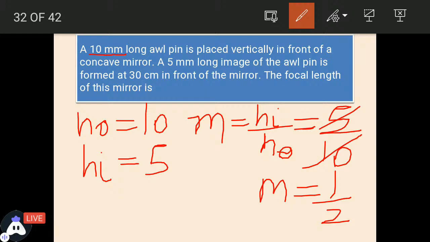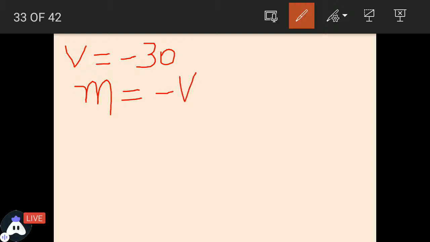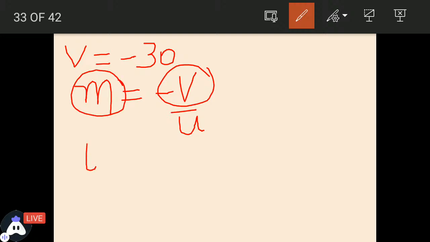And if the size has been diminished, we need to find out the focal length. And for that, you need to know what is given. That the image of the awl pin is formed at 30 centimeter in front of the mirror. That means image distance is given. And we all know that the image distance is denoted by V. So V is minus 30. And again with the formula of magnification, in case of mirror, it is minus V upon U. V is already minus 30. Putting magnification as 1 upon 2, you will get U as minus 60 centimeter.